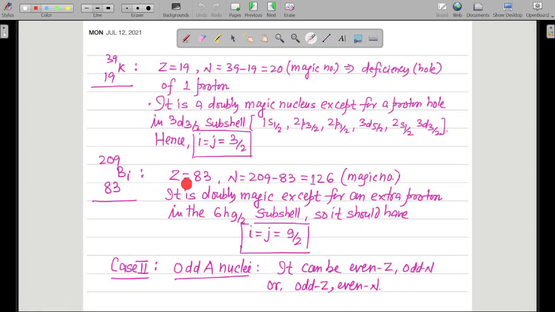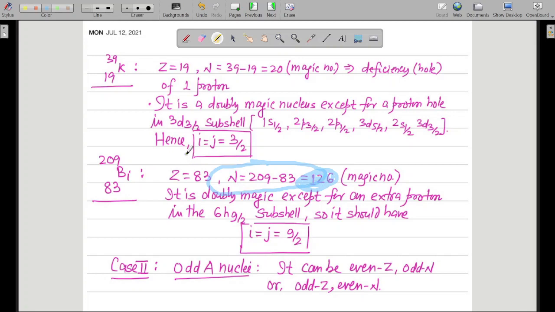Okay. Now bismuth 83-209. So Z equal to 83. So the total number of protons is 83. Total number of neutrons equal to 209 minus 83, that is equal to 126. So that is a magic number. So the number of neutrons is a magic number. So we have a magic number of nucleons of one type, that is neutron.